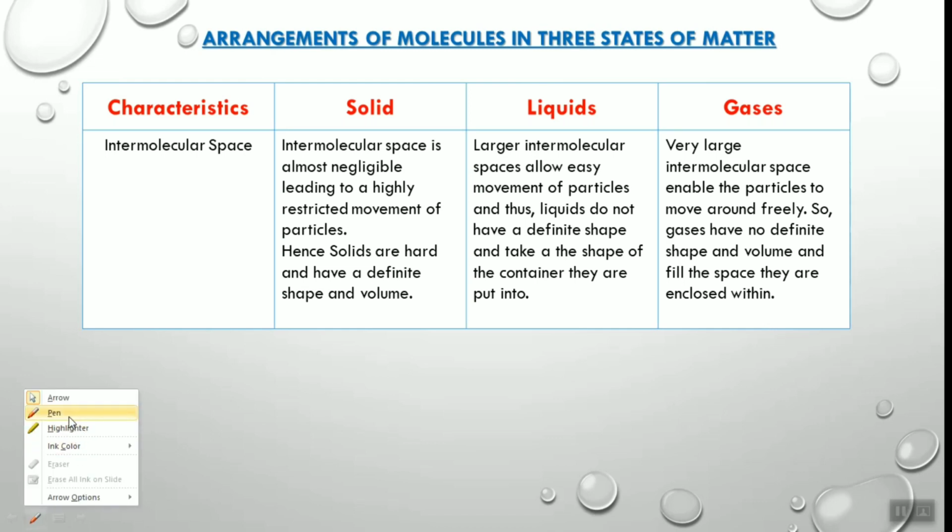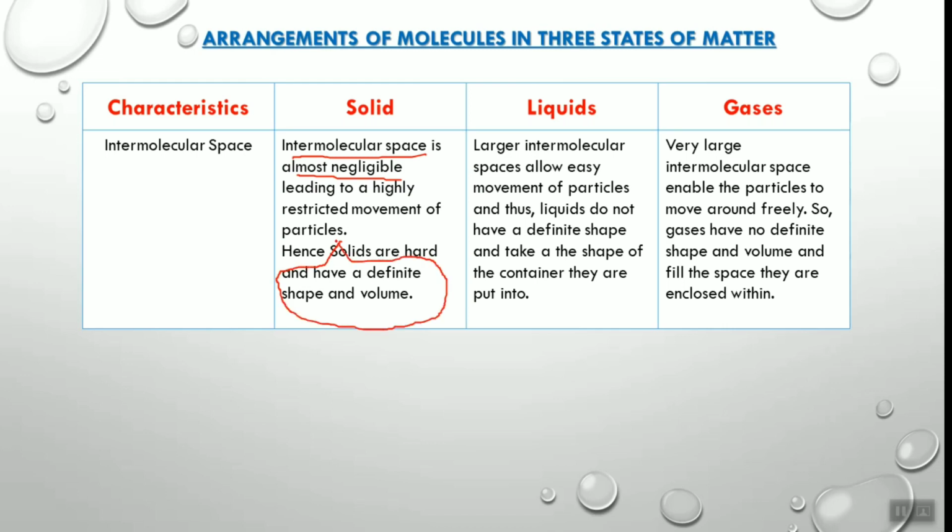See the exact difference. Solids have intermolecular space that is almost negligible. That's why solids are hard and have a definite shape. But in the case of liquid, large intermolecular space is why they don't have a definite shape, so they take the shape of the container they are put in.